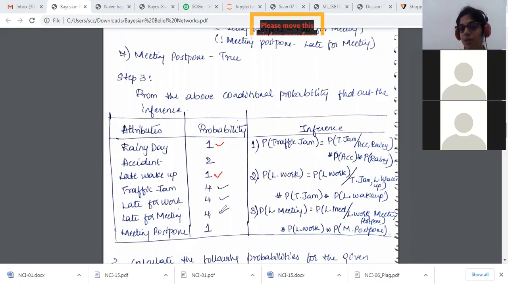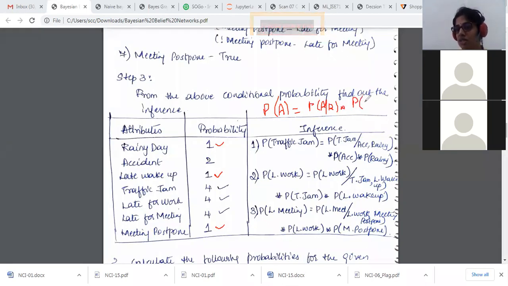Even for this, it does not come into the picture. Only thing is with respect to accident. So I can calculate it with respect to accident as well. The probability of accident is equal to the probability of accident with respect to rainy day. It's just one single argument, so it does not make much difference. It's the same, so I can include it.